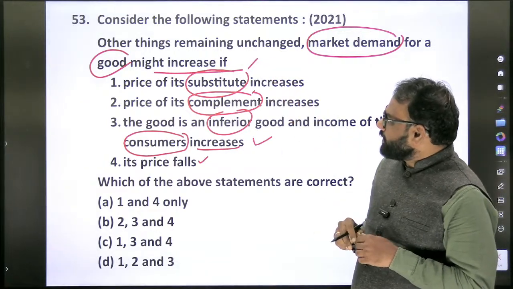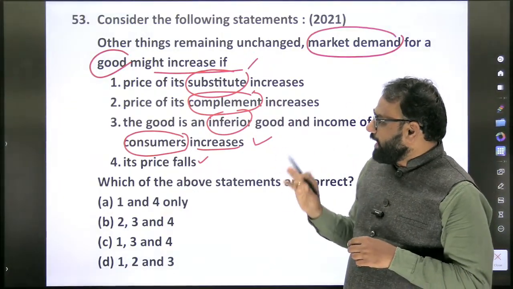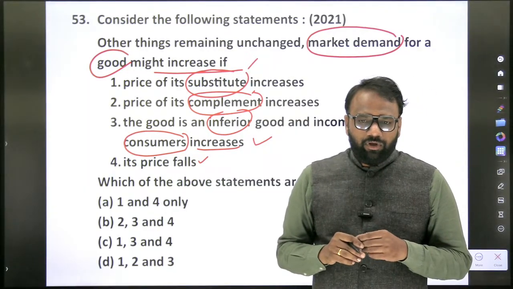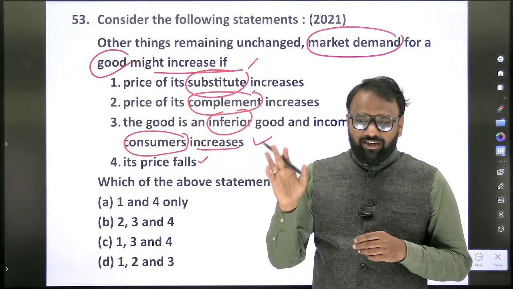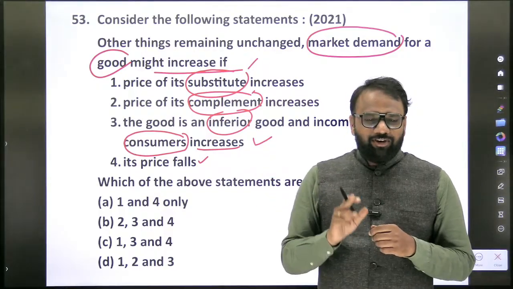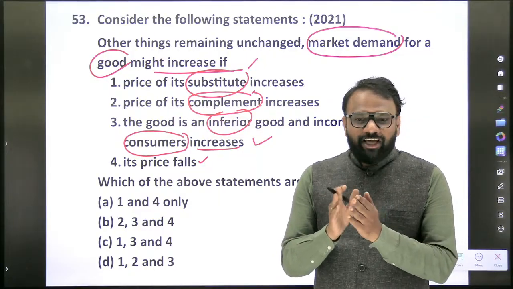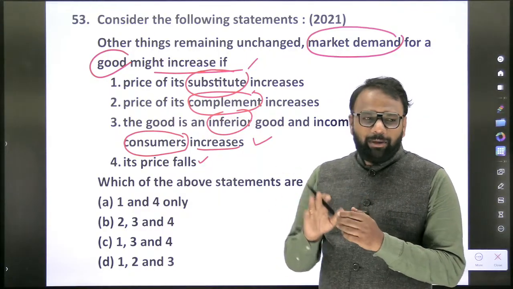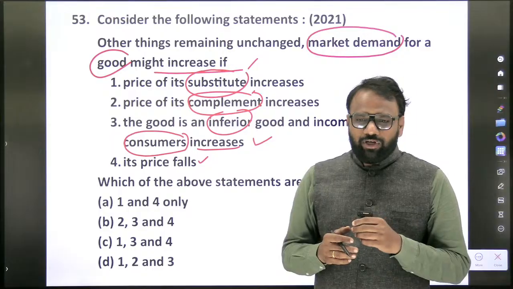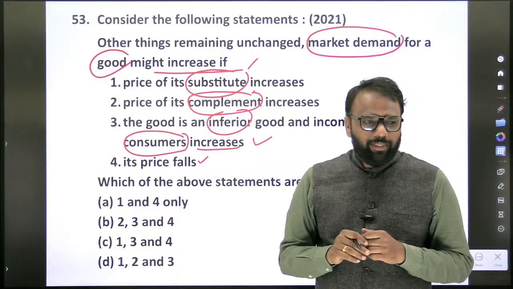So here what are the terms? Substitute, complement. Other things remaining unchanged, market demand for a good might increase if the price of its substitute and complement changes. So can you give what is the complement, what is the substitute? I think once we have discussed in the class also, you have forgotten. Substitute means it can be replaced by the other. Complement means on top of that. So I think in the class you were given one example also. Can you give an example of a good and also its substitute and complement? One example. Any example?